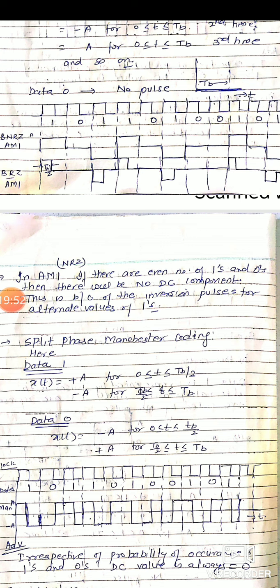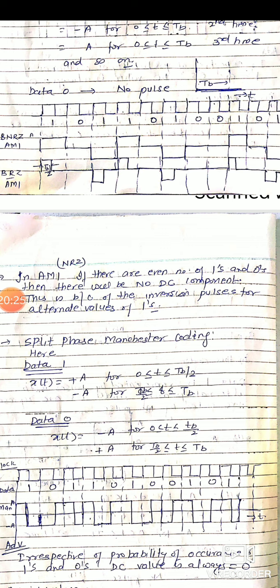And the most important advantage of this coding is that split phase Manchester coding is irrespective of probability of occurrence of ones and zeros, DC value is always 0, because here we are representing data 1 by a positive value and a negative value as well. Similarly, data 0 is represented by a negative value, positive value as well. Each 1 and each 0 automatically returns 0 value of DC component.